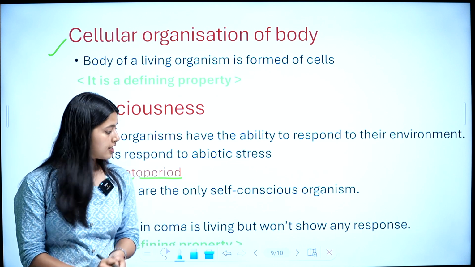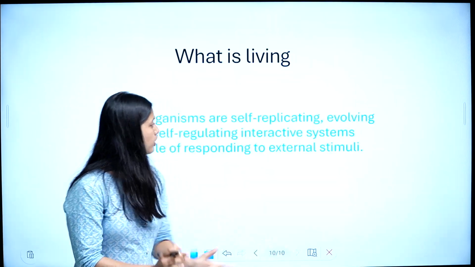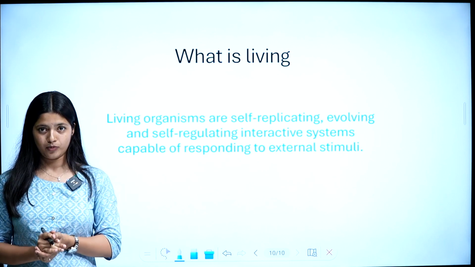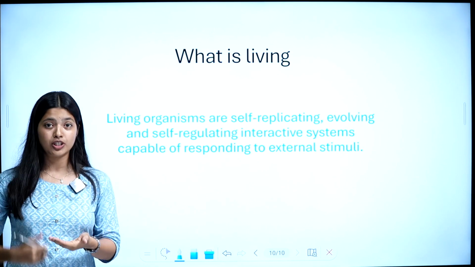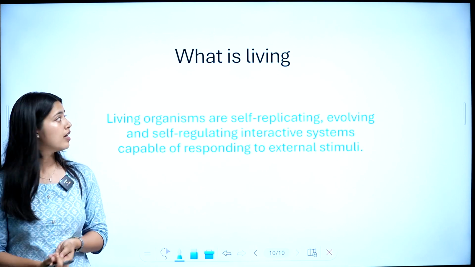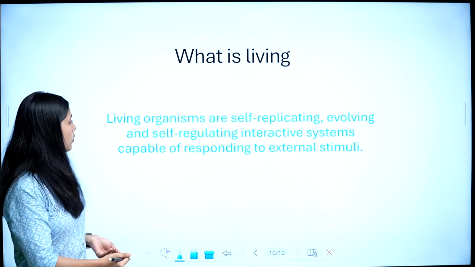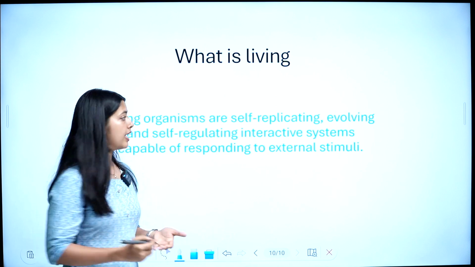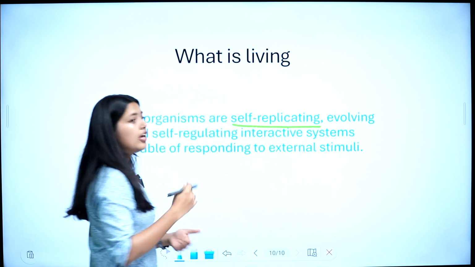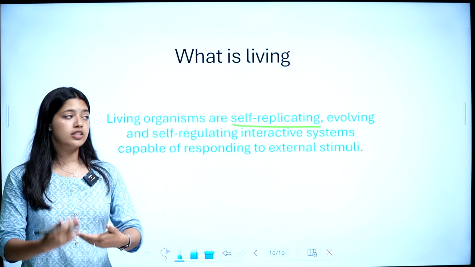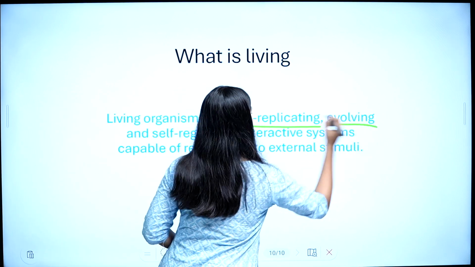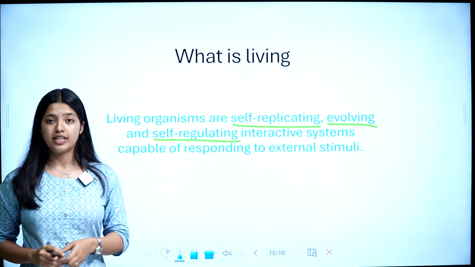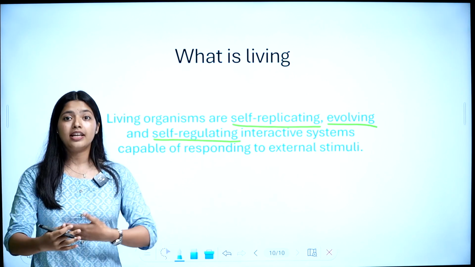I hope that's clear. So let's go into the conclusion of our question: what is living? We were explaining the features of a living organism. Now let's conclude. Living organisms are self-replicating, they can replicate themselves; evolving, they can change with time; self-regulating, they can regulate themselves; interactive systems, they can interact.